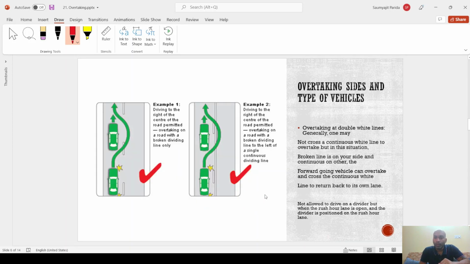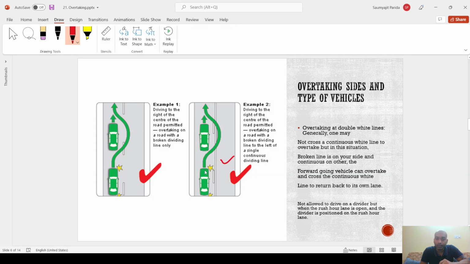Okay, overtaking at double white lanes. Generally one may not cross a continuous white line to overtake, but in this situation, yes, the broken line is on your side and the continuous line on the other side. If this is the scenario, then the forward going vehicle can overtake and cross the continuous line.